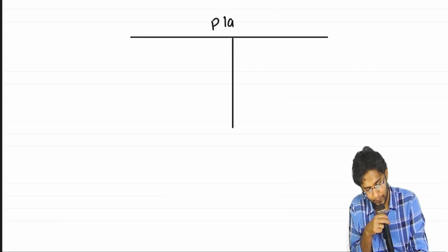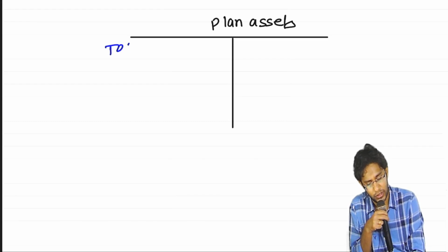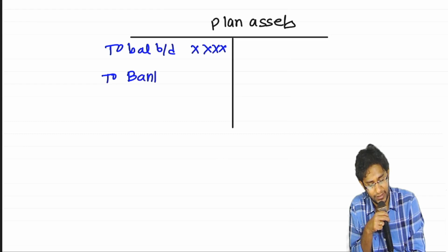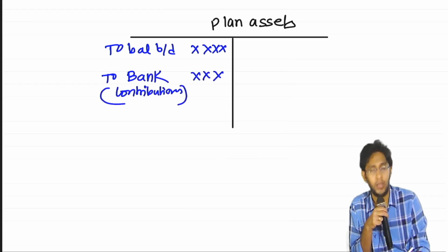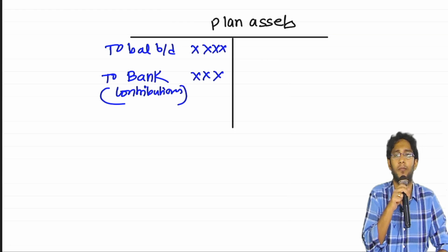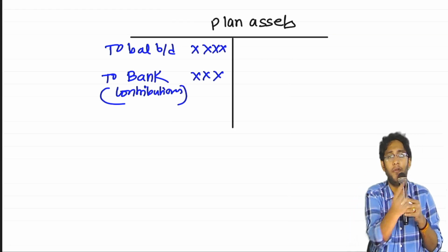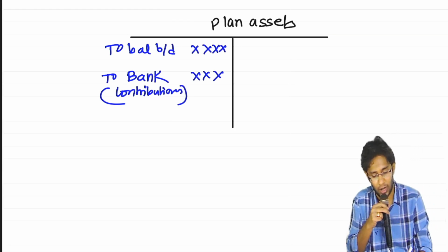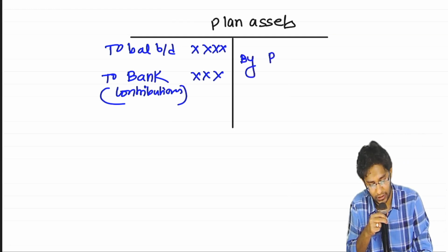So in the examination, how will the question be presented? Visualize a plan assets account like this. The question will already give you the opening balance. The question will tell you that you have made some contributions to plan assets in the current year. You also paid some benefits under it. By paying benefits, you would have withdrawn money from this. That point they will not tell you expressly, you should catch that on your own. By bank.